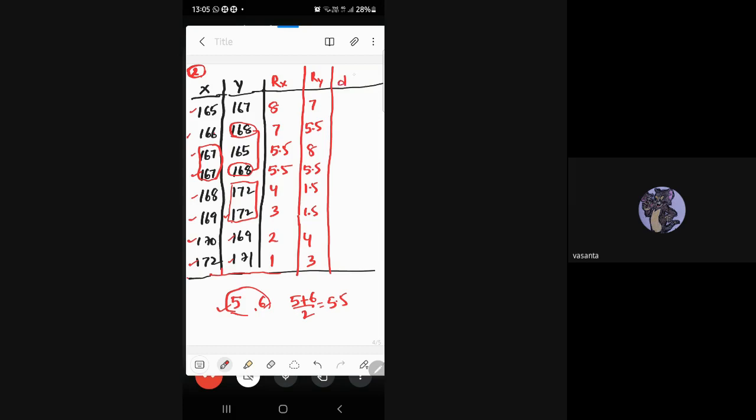Now we are moving to D, and D means deviations between Rx minus Ry. 8 minus 7 is 1. 7 minus 5.5, sorry, 1.5. This is also 1.5. This is 2.5. Minus 2.5. This is 0 only. This is 2.5. This is 1.5. This is minus 2, and minus 2.